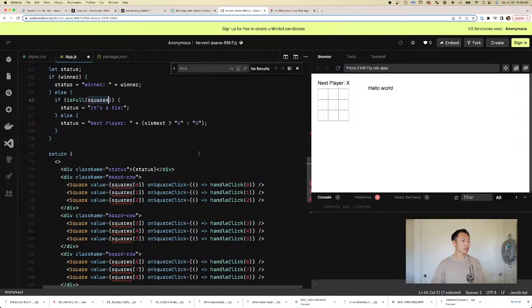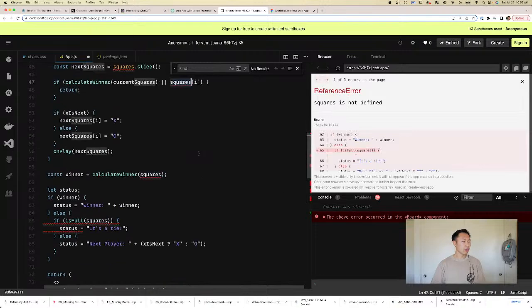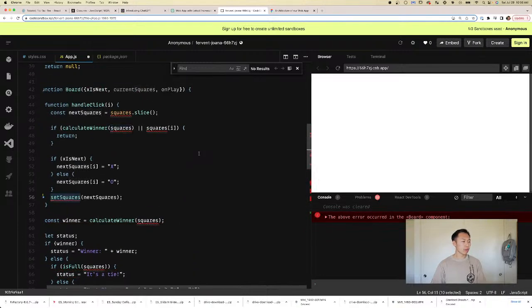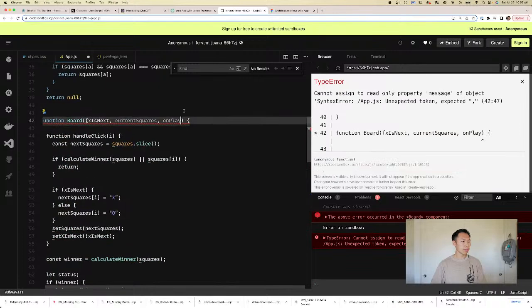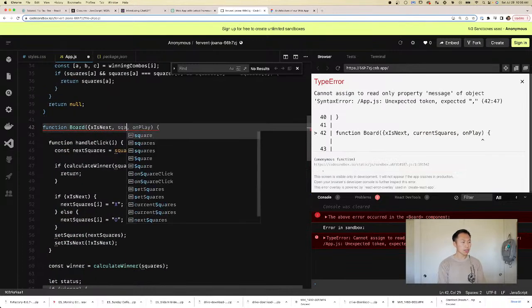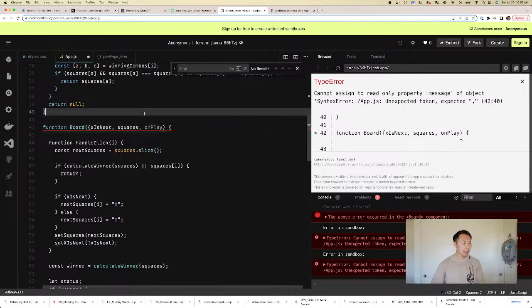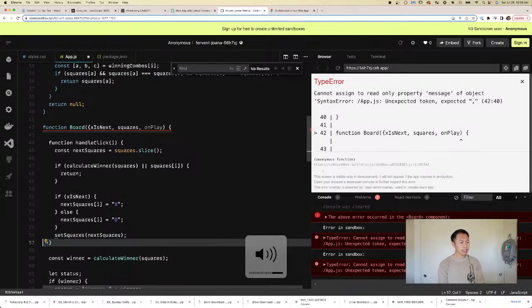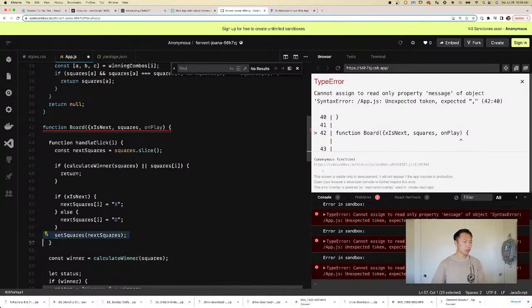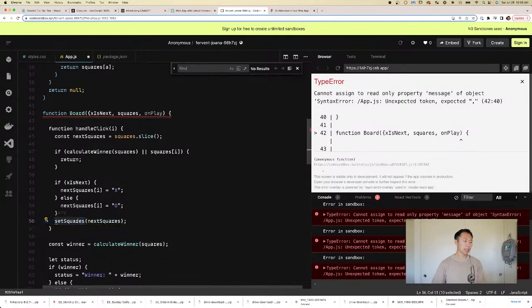One thing that we did, but we didn't have to do. Let's undo this work. So you see how I replace squares everywhere? So back it up. So let's not call this current square. Let's just call this squares to keep it consistent. And then this is a much easier refactor. All right. So squares is still squares. Great. And then x is next, like we said, we moved it up to the previous state, like the parent state.